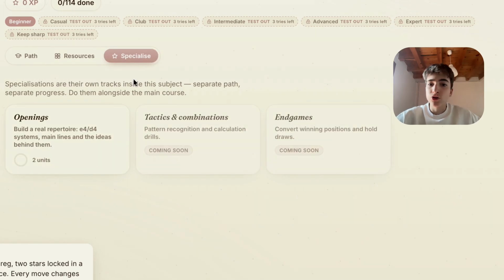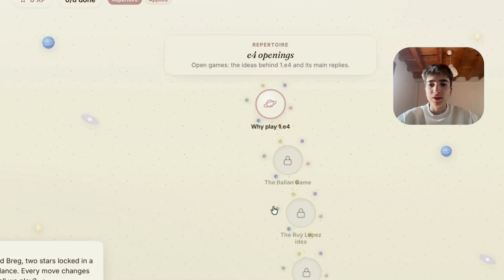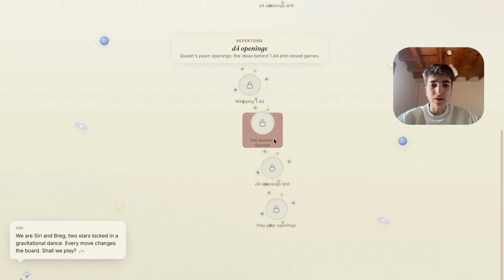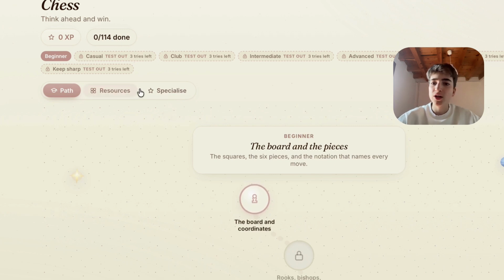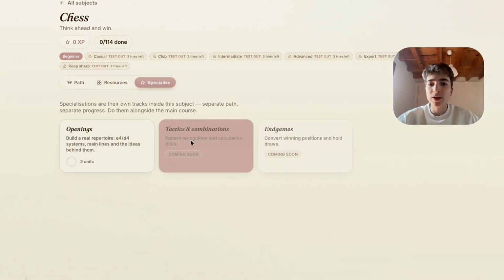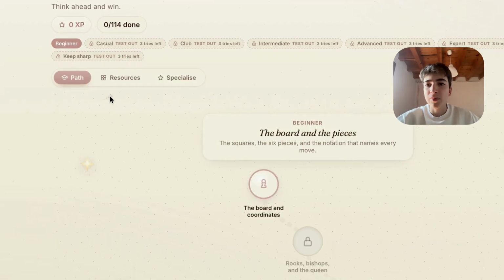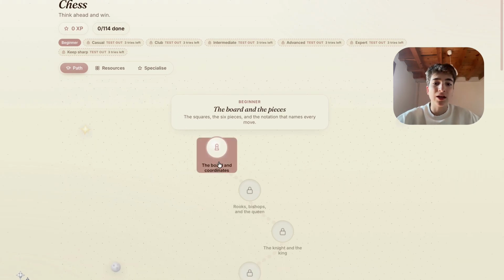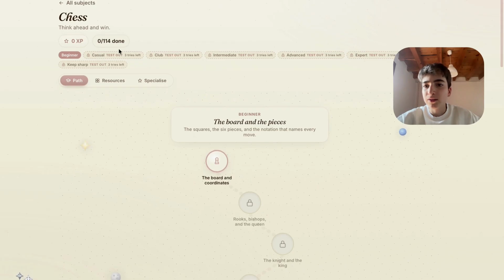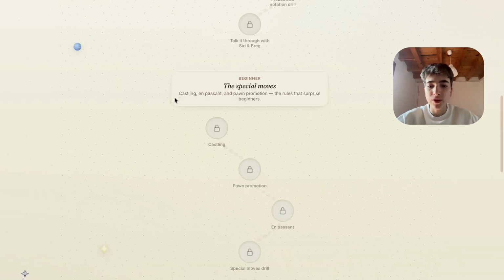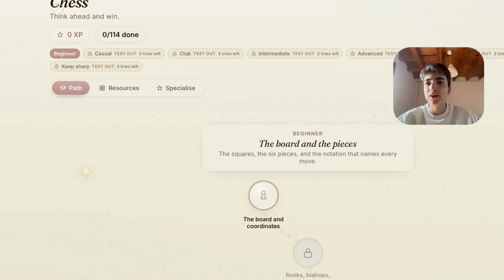And there are also the specialized things that are also a path. You can in here start specializing in one thing. For example, inside chess, you can specialize in openings, tactics, and endgames. And the main thing is the path with each lesson, with each unit, and then you can go throughout different grades, like in school: casual, club, intermediate.